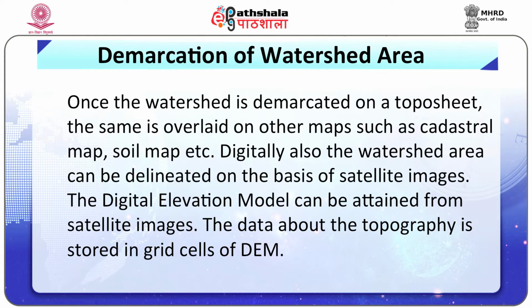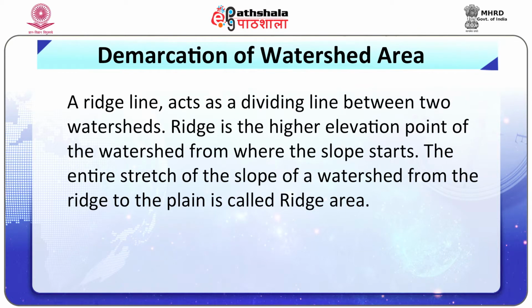Digitally also, the watershed area can be delineated on the basis of satellite images. The digital elevation model can be attained from satellite images. The data about the topography is stored in grid cells of the DEM. A ridge line acts as a dividing line between two watersheds. Ridge is the higher elevation point of the watershed from where the slope starts. The entire stretch of the slope of the watershed from the ridge to the plain is called ridge area.